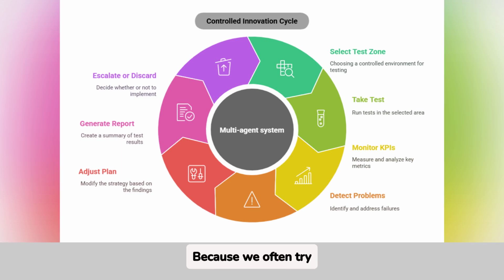Because we often try things, but no one documents anything. And then, when someone wants to replicate or improve, everything is done by memory or intuition. With the virtual pilot, that's over. Everything is mapped out, recorded, and documented. Every change is measured. Every decision is backed up.